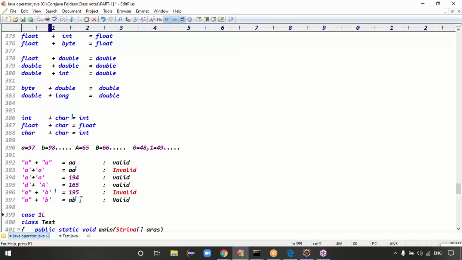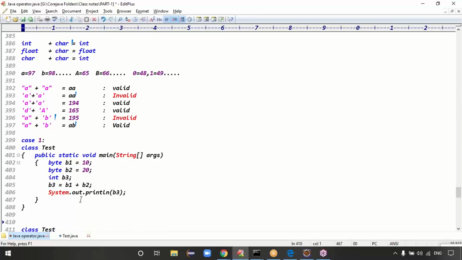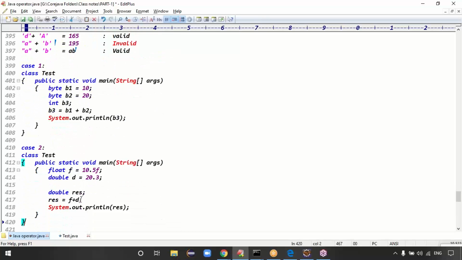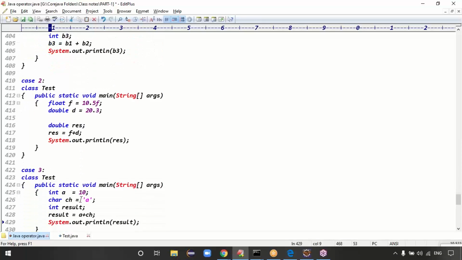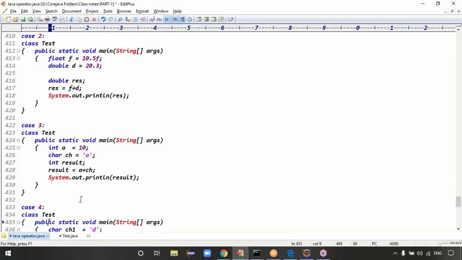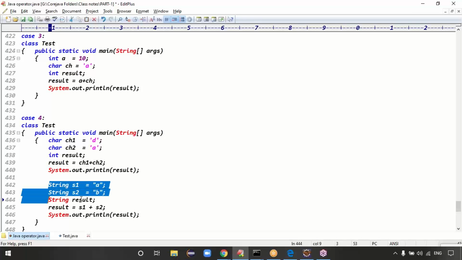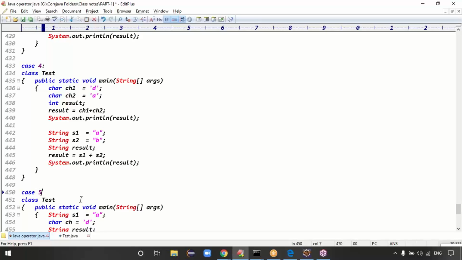You try to check all these cases, guys. This is case 1, byte plus byte means integer. Case 2 is what? Float plus double means double. Then you can take case 3. Case 3 is what? Integer plus character is integer, and you can write case 4. Case 4 is what? Char plus character is integer, and string plus string is what? String only, right? Guys, string plus string means what? String only, right? Exactly.